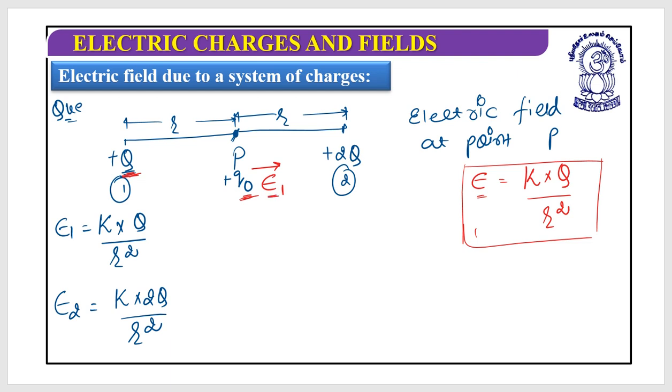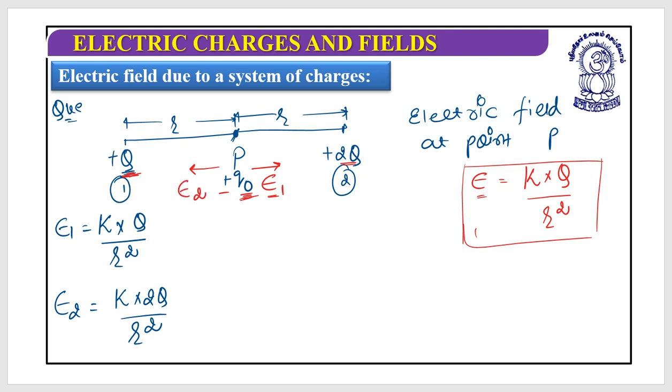Now let's look at the direction of the second charge. It's 2Q. Here this is positive charge plus 2Q. Q naught is always positive. Both are positive. Will they attract or repel? Yes, they will repel each other. So when it repels, this will move in this direction, and this is the direction of E2.